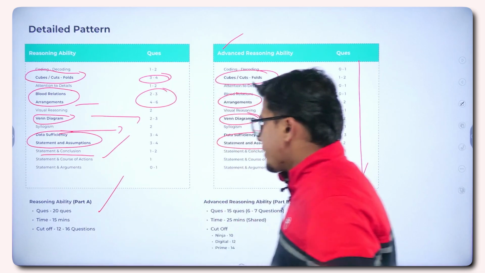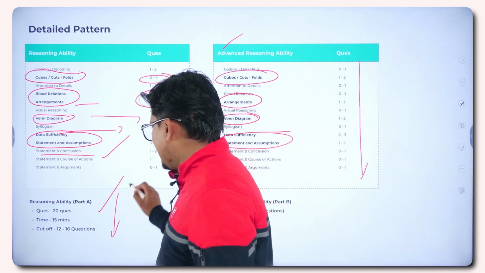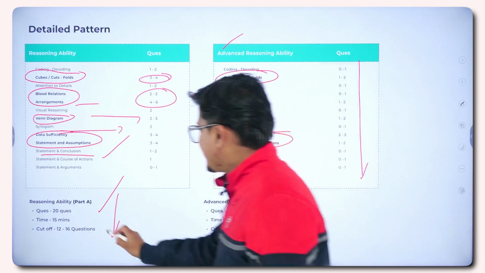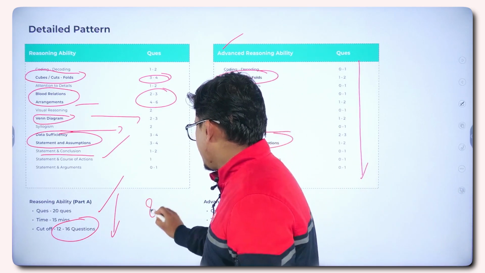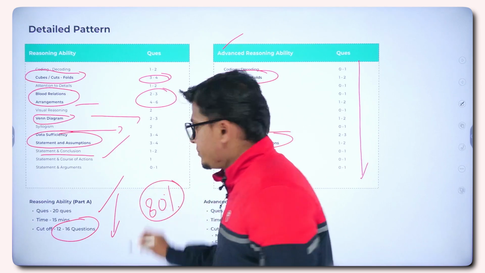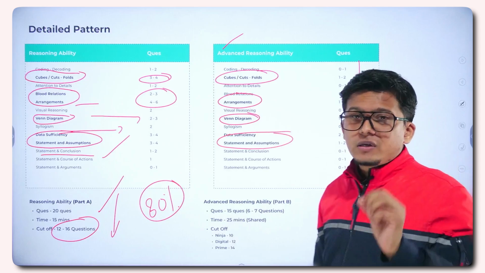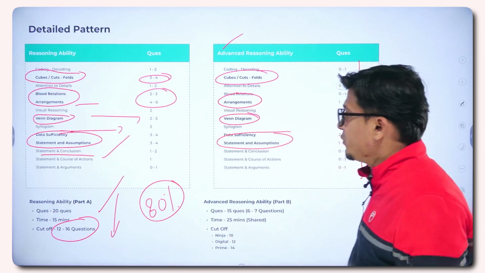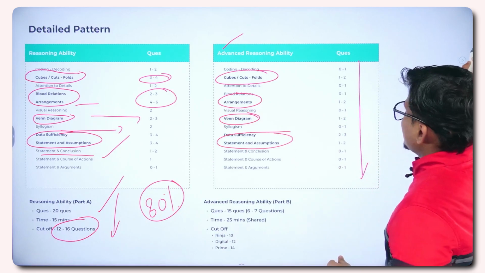If we discuss the number of questions, it is going to be 20 questions. You will get a composite time of 15 minutes. The cutoff would be 12 to 16 questions, so 16 questions, you can say the cutoff would be nearly 80% of the total weightage. So your preparation methodology should be such that you make a balance among all the chapters and revise as much as possible.